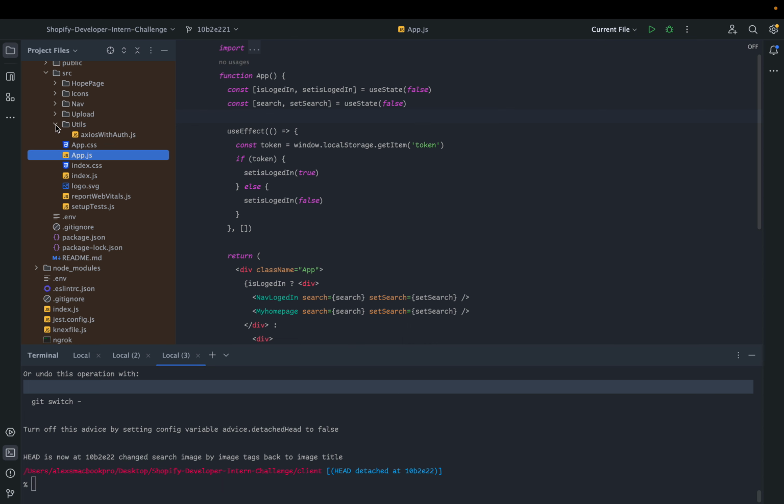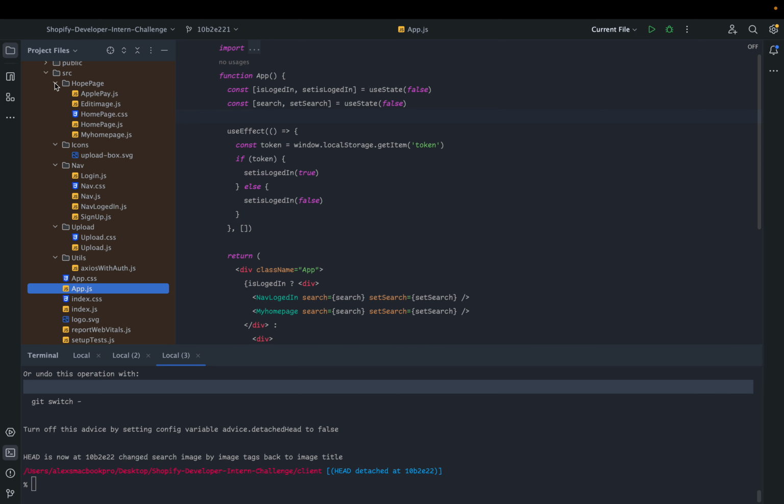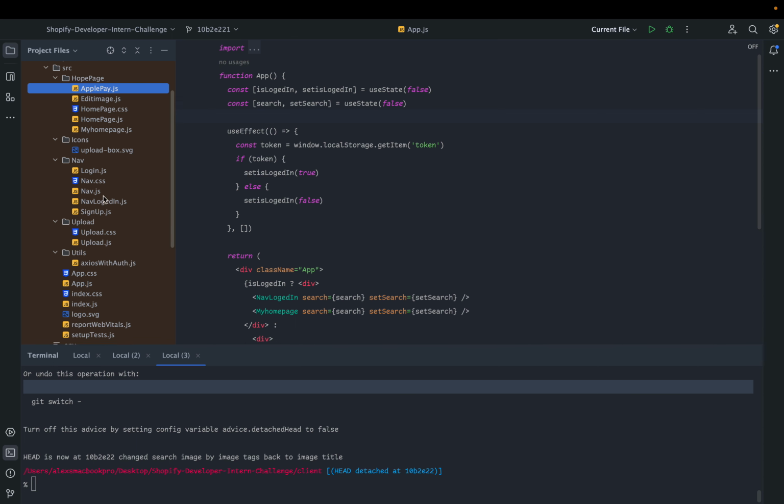My point is the entire app is a mess. There was just so much stuff in here. Apple Pay should be in a different payment folder or something, but it's inside of a home page because that's where I thought it should be. Yeah, the entire thing is a mess.